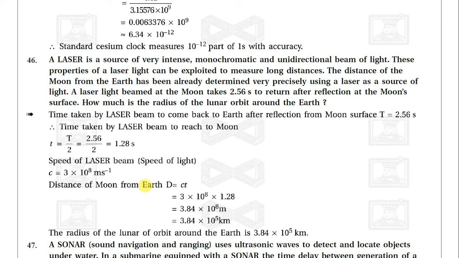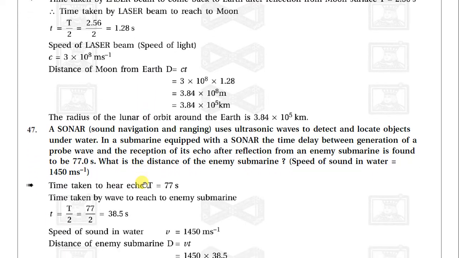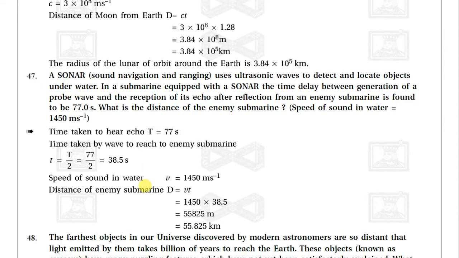Now we have another topic, which is sonar. What is sonar? Sonar is a sound navigation and ranging system. It is used in all the navies for travel underwater. It means it produces sound in the underwater. So it uses ultrasonic waves to detect and locate objects underwater, in a submarine equipped with a sonar.